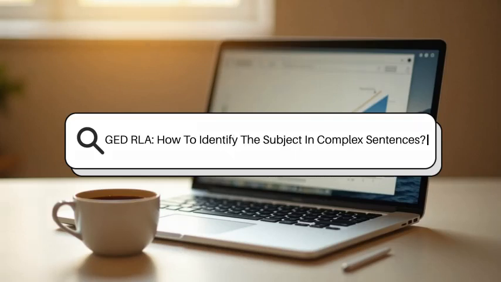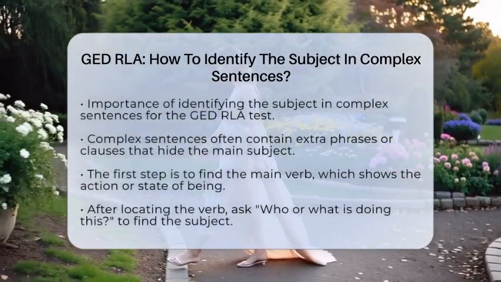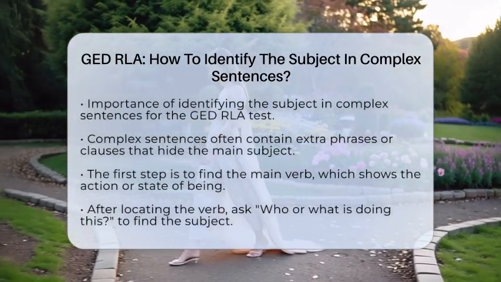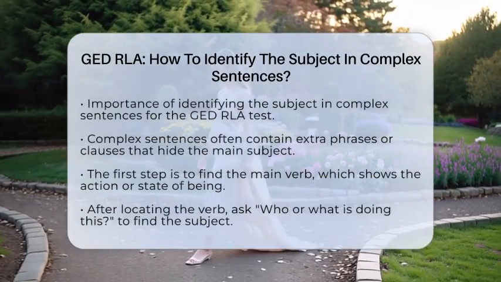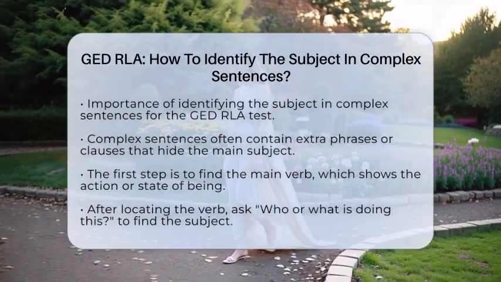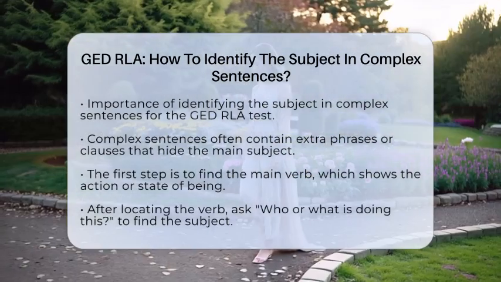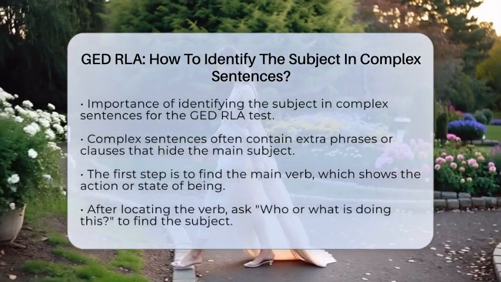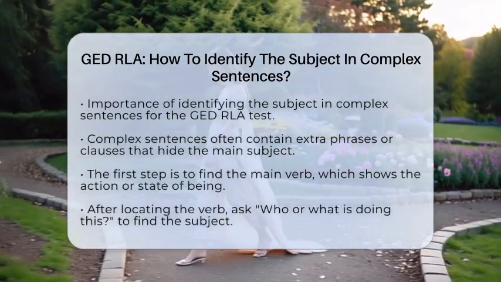GED RLA: how to identify the subject in complex sentences. Imagine reading a long sentence and wondering, who or what is doing the action? That's where knowing how to find the subject in complex sentences becomes really helpful. When you're taking the GED Reasoning Through Language Arts test, understanding this skill can make a big difference in your grammar and sentence questions. Complex sentences often have extra parts like phrases or clauses that can hide the main subject. So how do you find it?